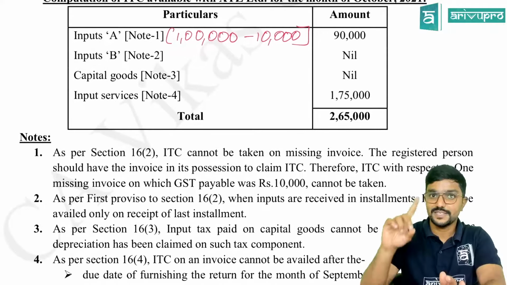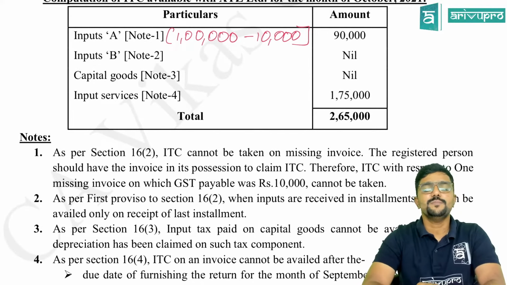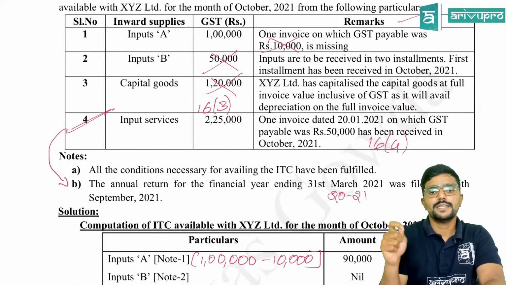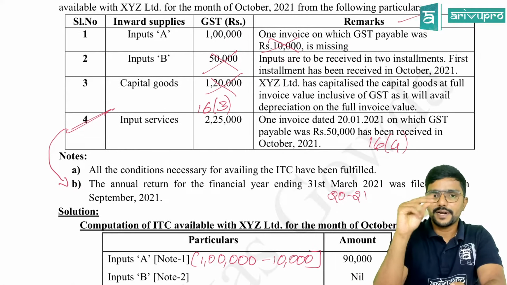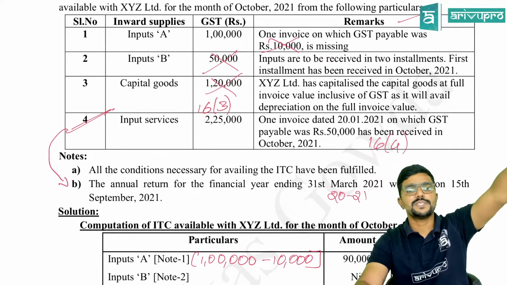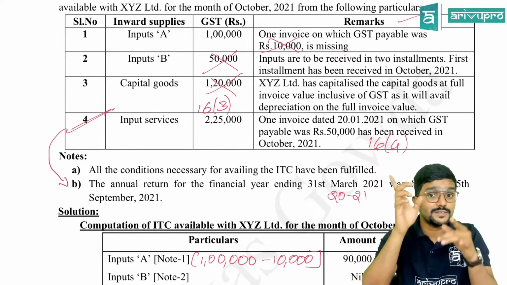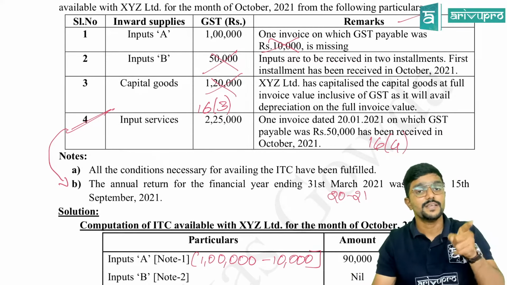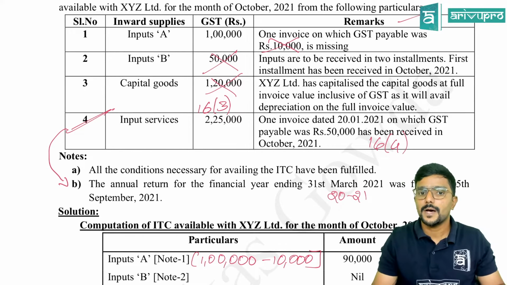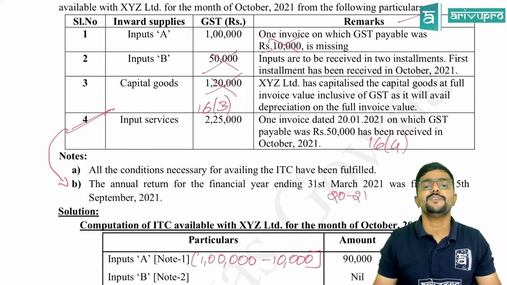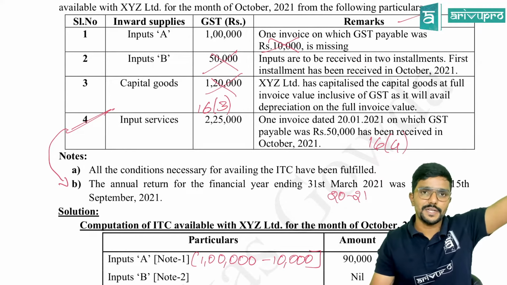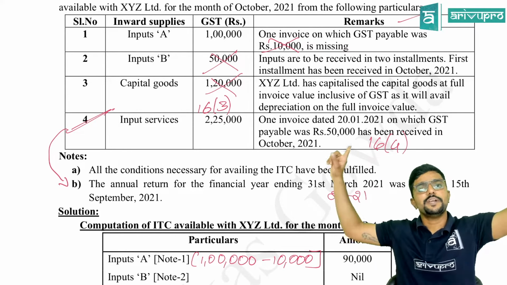Yes, so this fourth point is interesting, guys. This is important because it is on 16(4). Input services, totally you have paid how much? 2,25,000. And they have given a point here, please pay attention. One invoice which is dated 20th Jan 2021. So it is related to which financial year? Please be careful because you may go wrong with the financial year calculation. Here it is January, so the financial year is 2021. On which GST payable of 50,000 has been received in October. So the invoice relating to 20th Jan is received in October 2021.